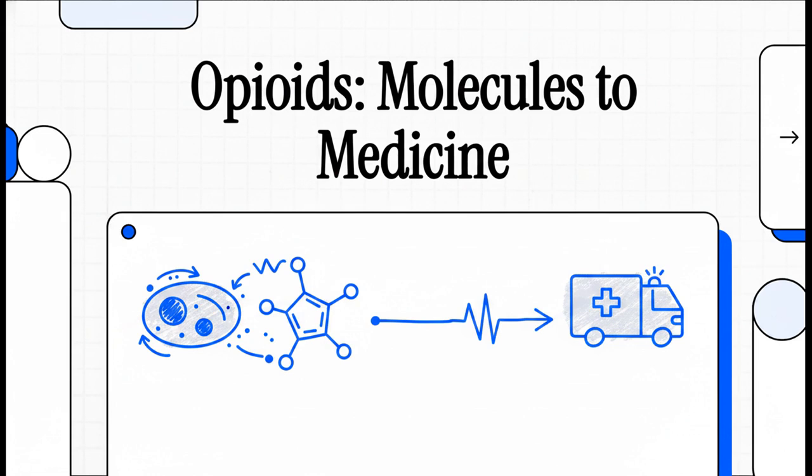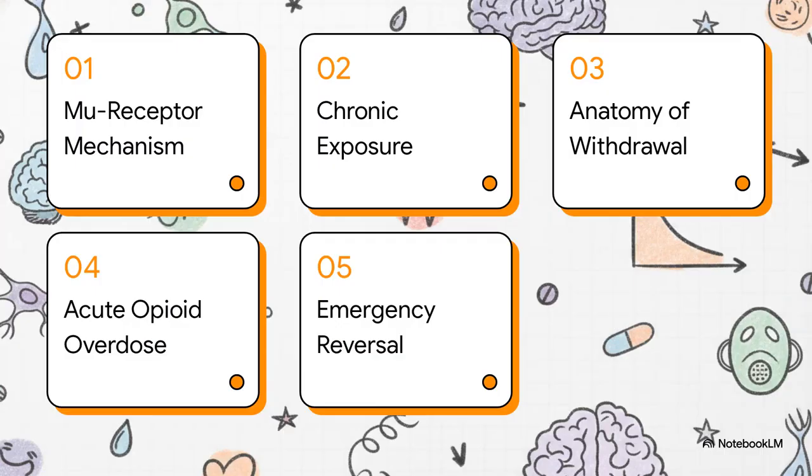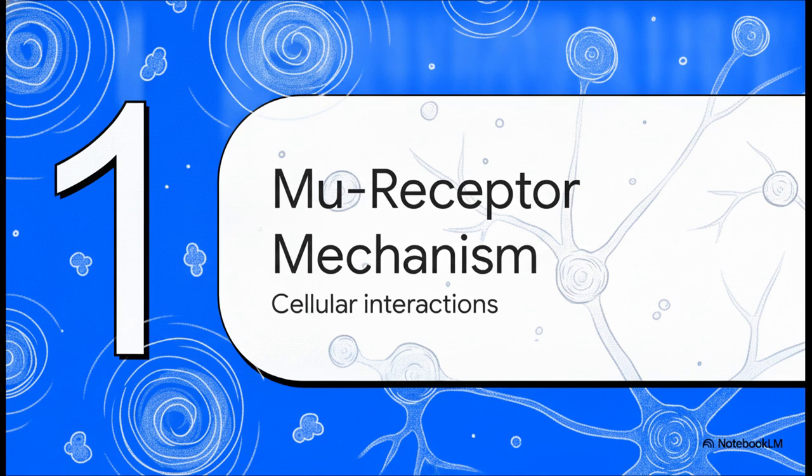We are going to take a fascinating journey from the microscopic biology inside your cells straight into the high-pressure, life-or-death environment of the ER. To get there, here's our roadmap. We'll start with the mu receptor mechanism, then look at chronic exposure and adaptation, map out the anatomy of withdrawal, hit acute opioid overdose, and finally wrap up with emergency reversal. Mastering this hard cellular science first is absolutely the key to understanding how we actually save lives later on. All right, let's jump right into part 1, the mu receptor mechanism.